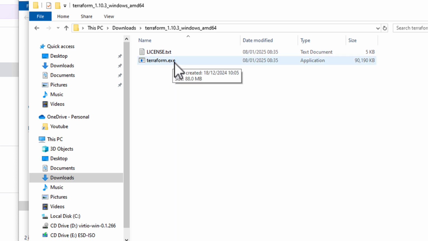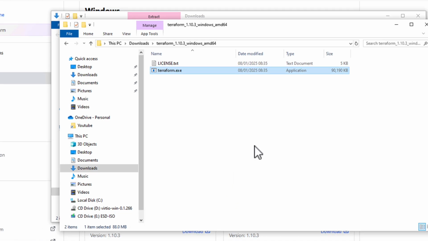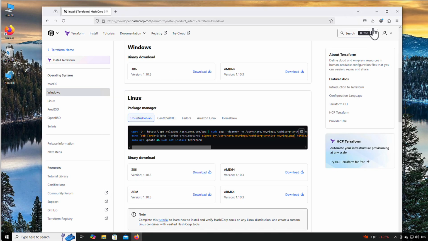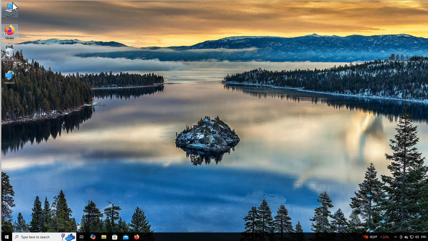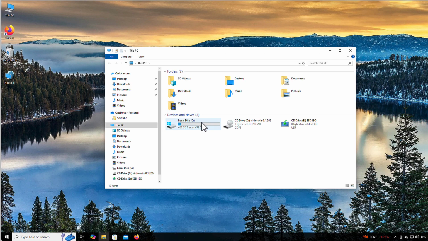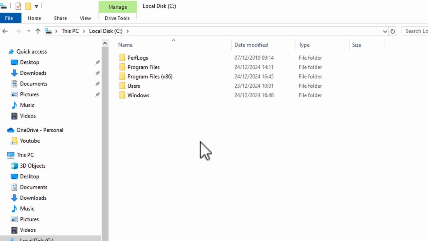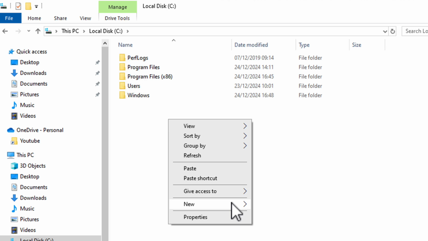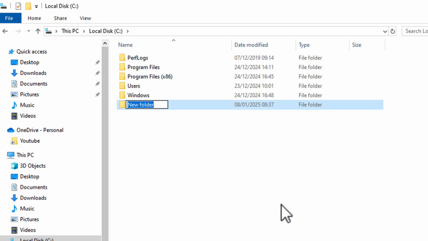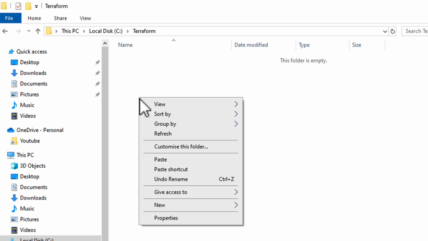But to work easily with that file from the command line interface, I suggest we do one more thing. Let's first copy this file somewhere on this C drive. Let me copy it. I can now close everything. I will go to C, and you might want to paste it somewhere in program files, but to clearly show you what we are doing here, maybe I will just create a new folder right here. I will call it Terraform maybe. And in that Terraform folder, I will have that file, terraform.exe.